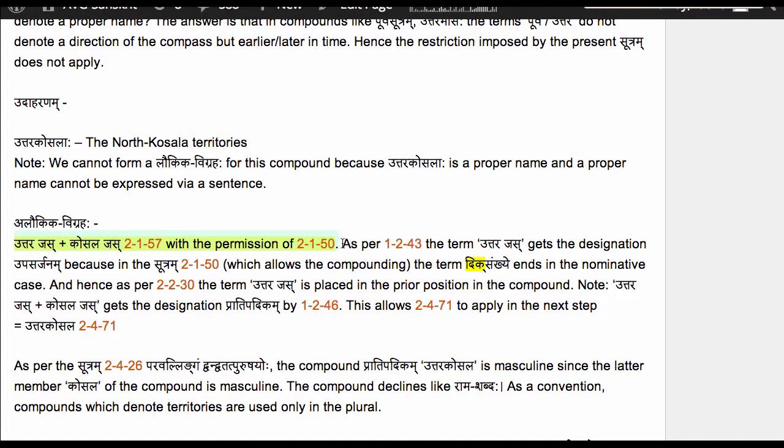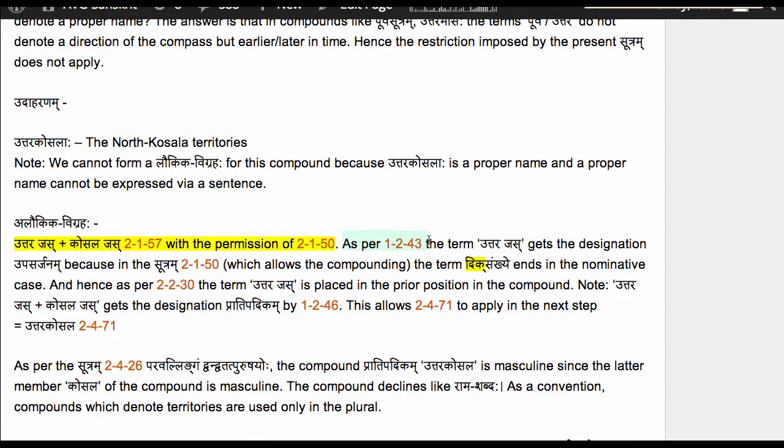For example, if we apply this logic to English, then we can say North America is a valid compound. North Dakota is a valid compound. Those are names of those regions. But if we say North New York, that would not be a valid compound. There is no such region named North New York. Even in English, we don't see people saying North New York. They say northern part of New York State. So the same logic works here also. Okay, the remaining steps are straightforward.